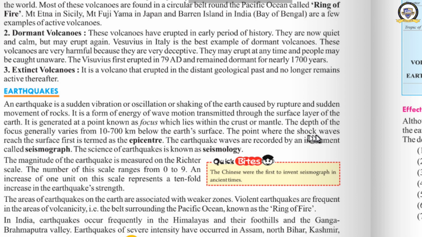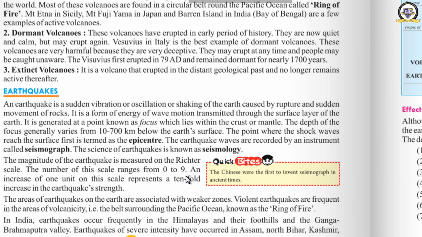The point where the shock waves reach the surface first is termed the epicenter. The place where it happens, under the surface of the earth, what is that place called? Focus. And the area above the focus, on the crust where we live, that area is called the epicenter. Getting me? Okay. The earthquake waves are recorded by an instrument. Which instrument records these waves? Seismograph. Seismograph is the instrument which measures that wave.